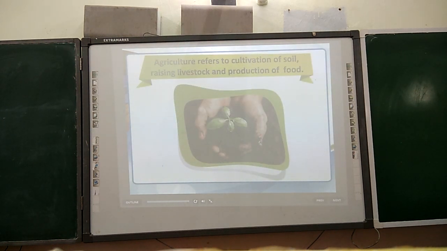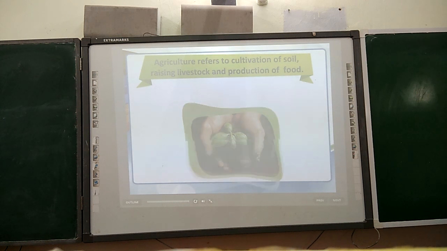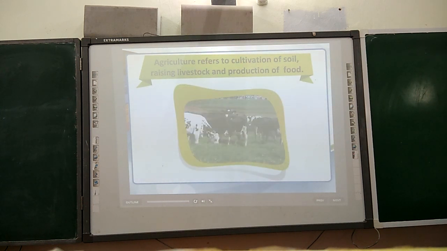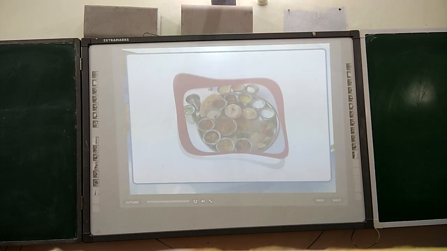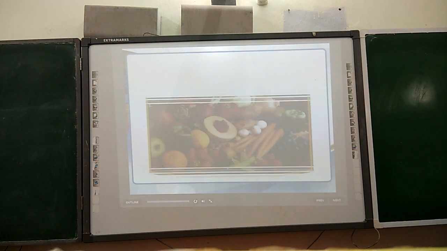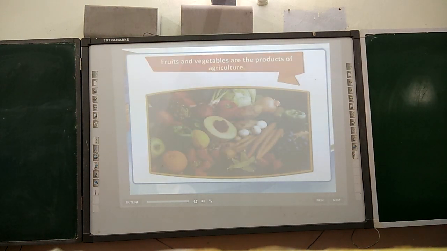Agriculture refers to cultivation of soil, raising livestock, and production of food. It is also known as farming. Fruits and vegetables are the products of agriculture.